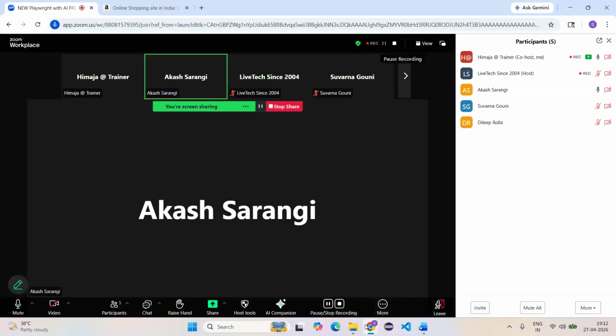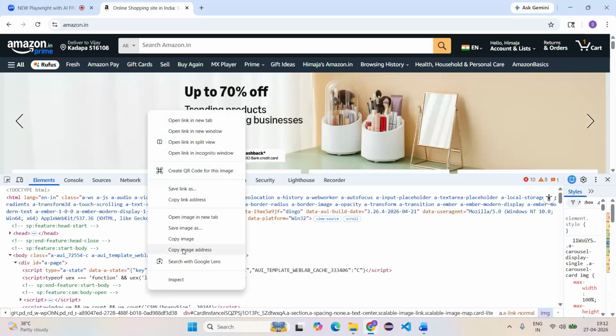So here you are able to see the Amazon application, everyone? If I right click the application over here and go to inspect, it is showing something here with HTML, right? Are you able to see? So this is nothing but front-end applications.